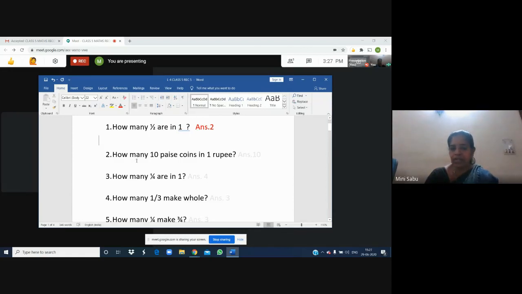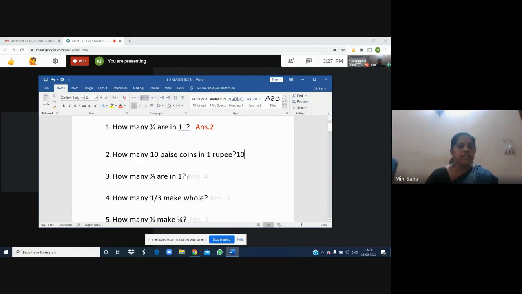I told you in the beginning of the chapter. 1 rupee is 100 paise, so 10 tens are 100. I made a mistake here. The answer is 10 coins.